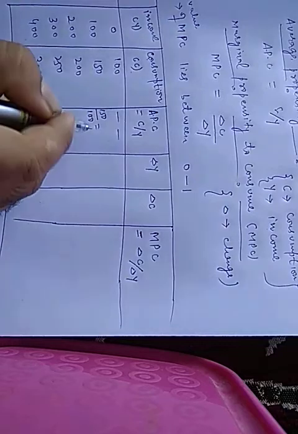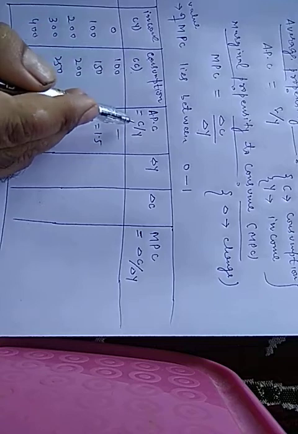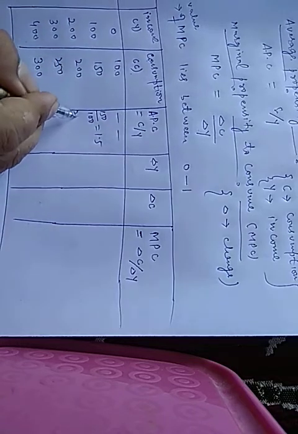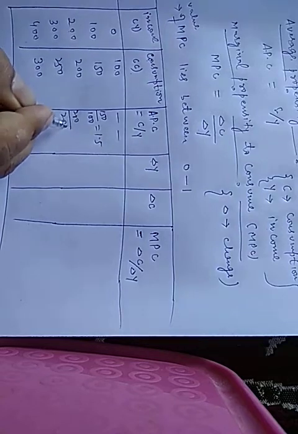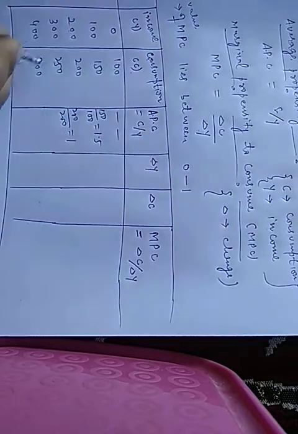It will be equal to 1.5. Then consumption is 200, income is 200, it will be equal to 1.